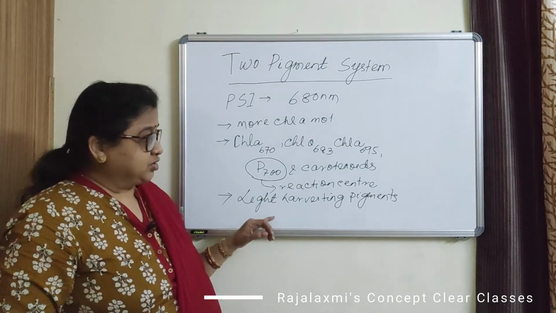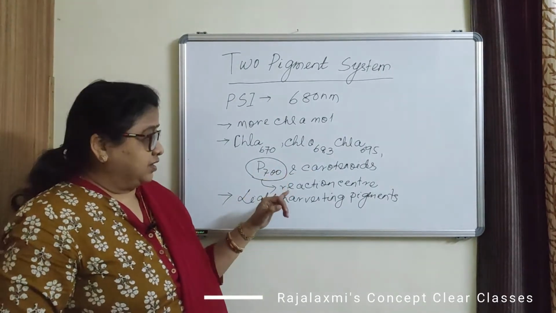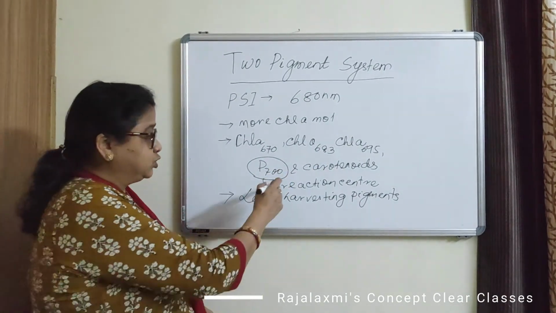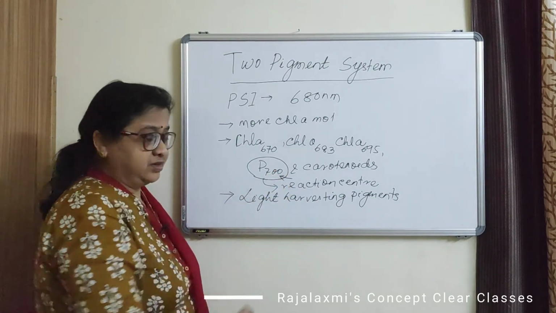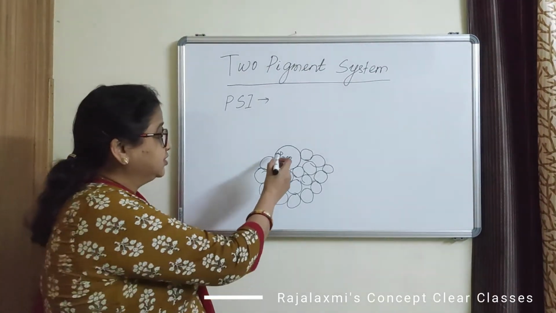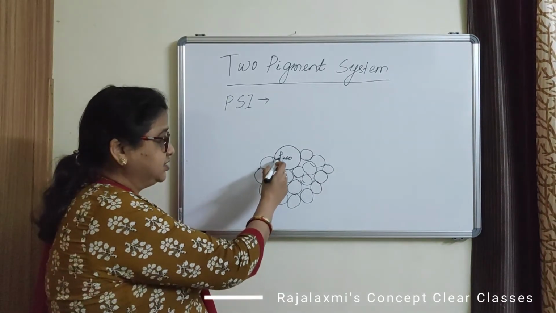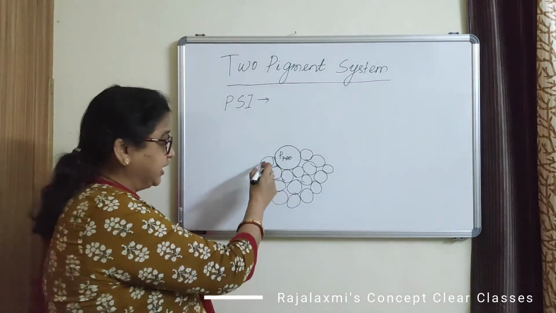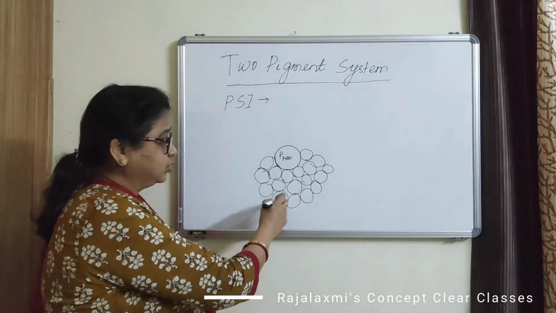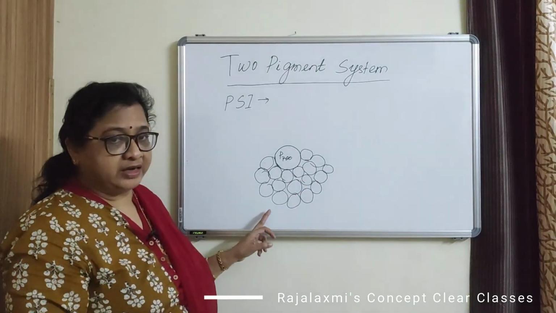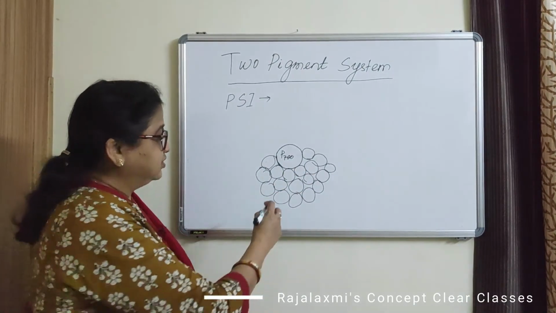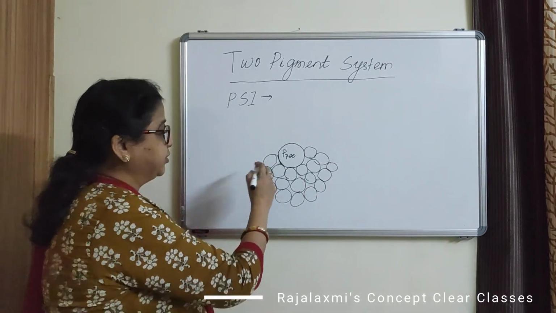The light absorbed by these pigments is ultimately transferred to this P700. Suppose we draw photosystem 1, the reaction center is P700, and these are the other chlorophyll molecules and carotenoids, the light harvesting pigments.